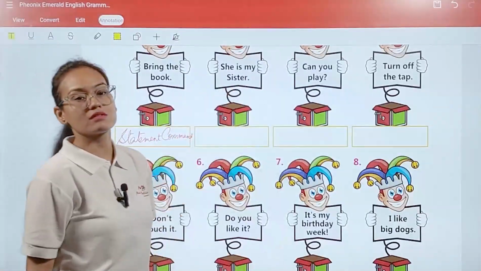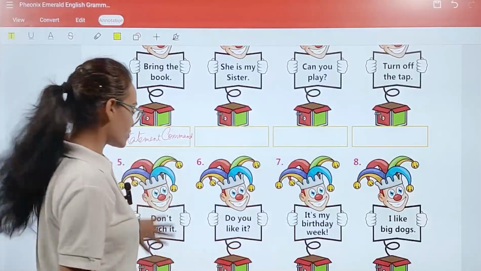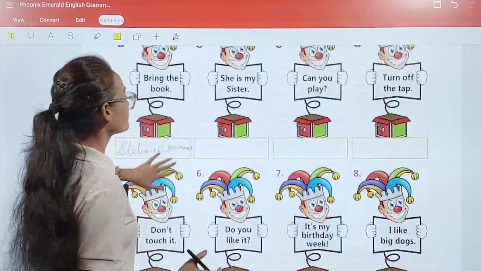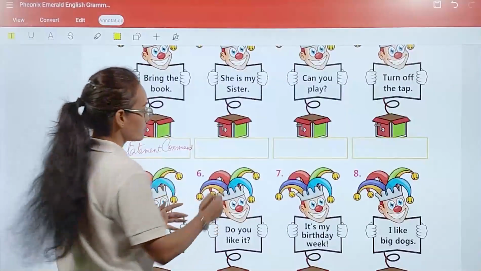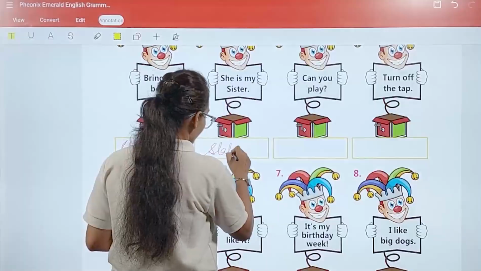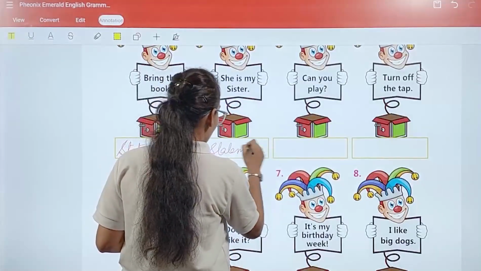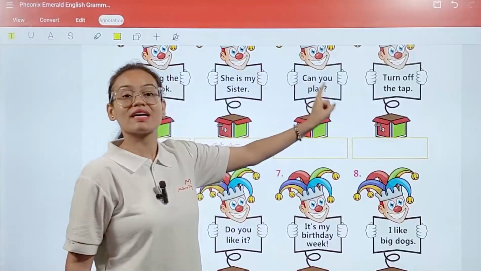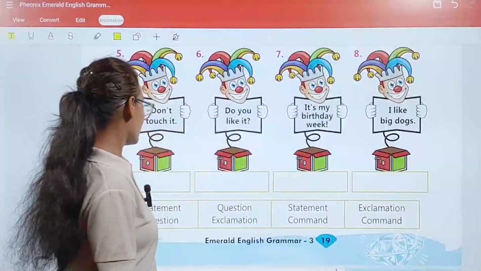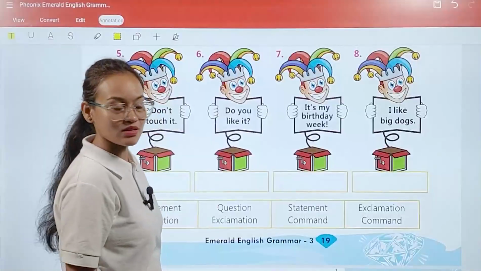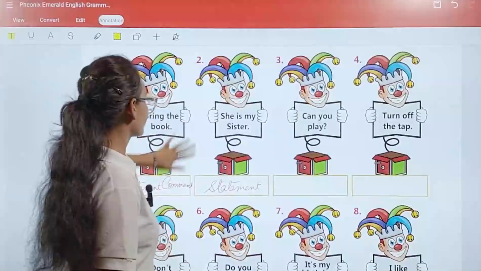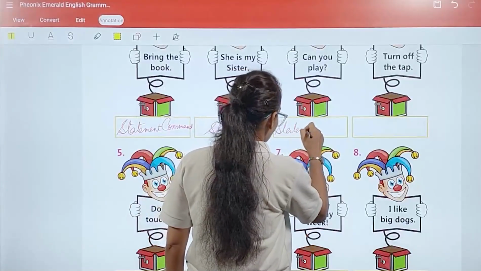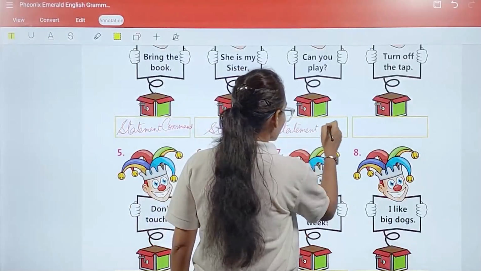She is my sister. Under which category does it come? It comes under your statement, a simple statement, because it is a statement. Next, can you play? See, it carries the question mark. It means it comes under your question statement. So, statement, question.